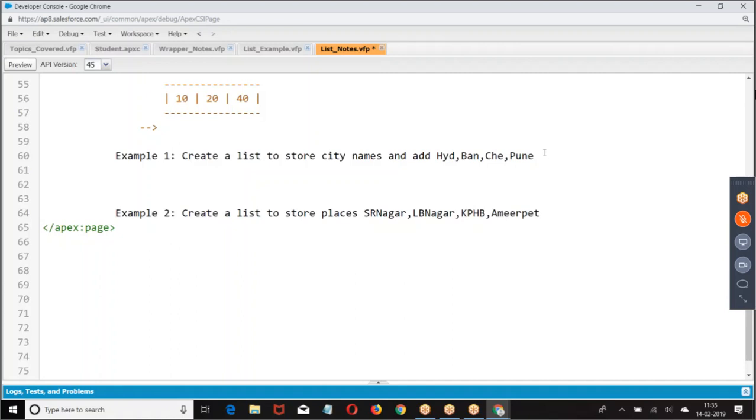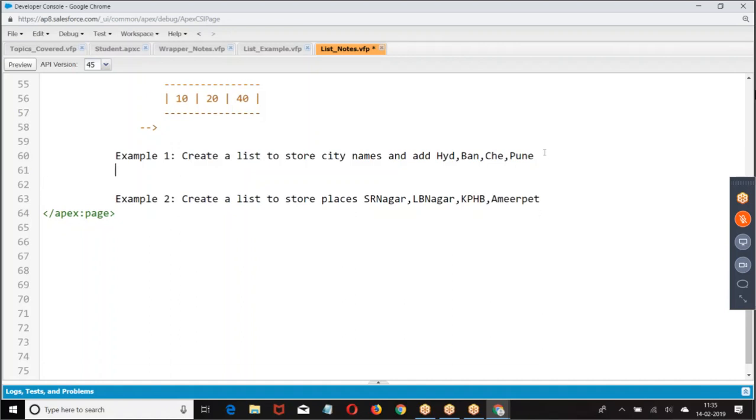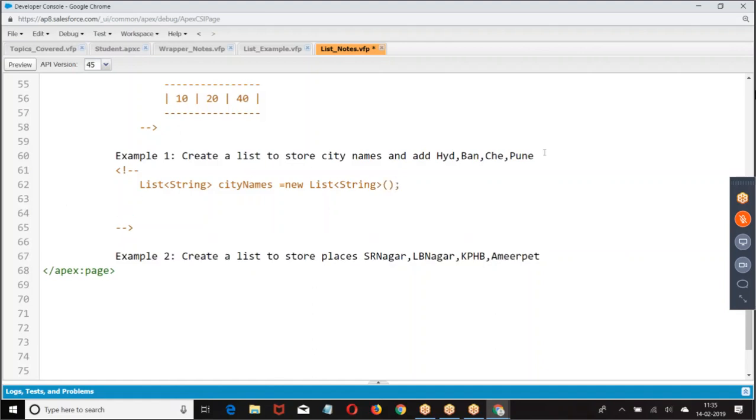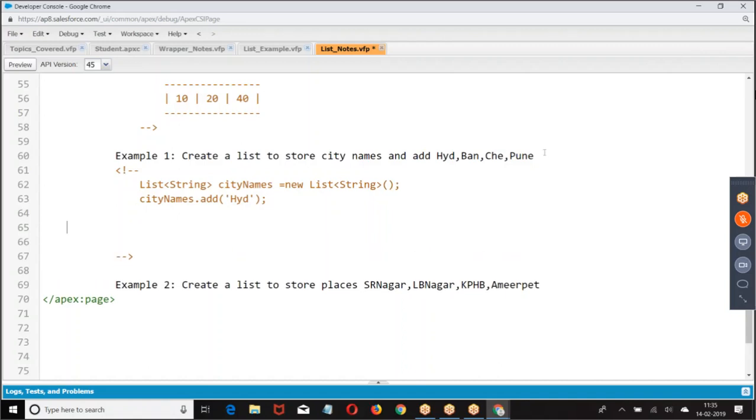Put the diagonal representation. You understand the element is added at the last position. Three names are going to be in which format? String format. Straight away the values I have given.